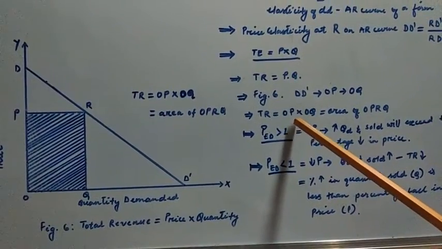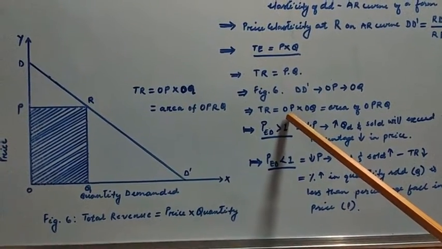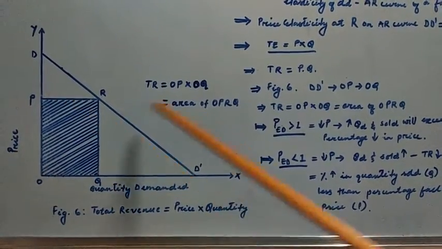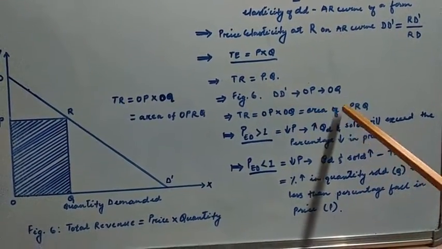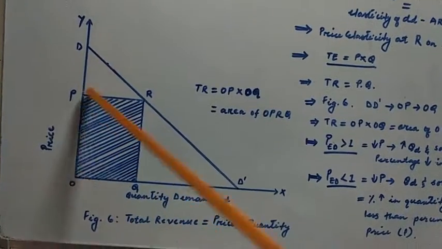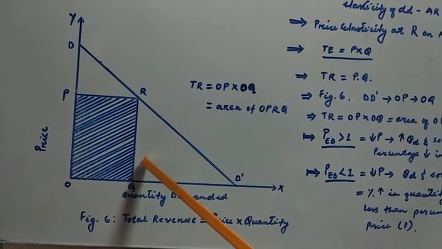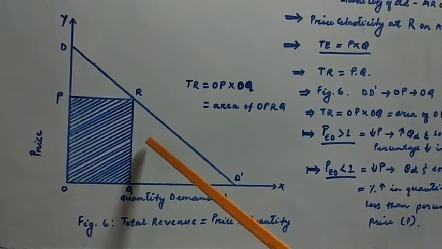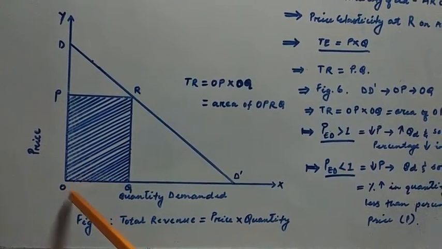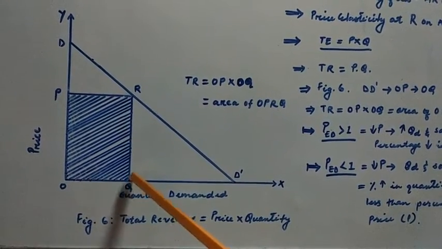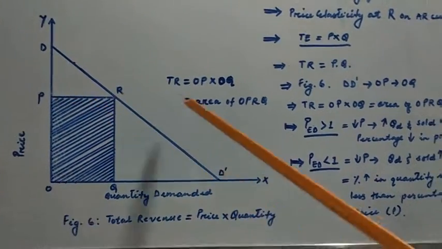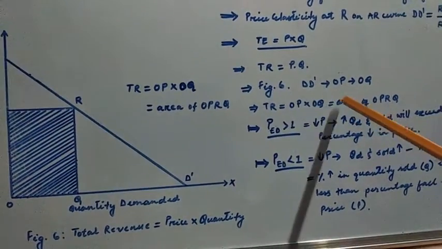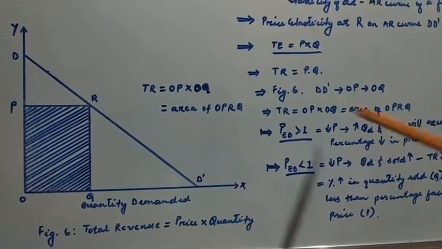So the total revenue earned by the firm in selling OQ units of output at OP price is the area of OPRQ. So OPRQ, the shaded portion, is the total revenue which the firm earned by selling OQ units of output at OP price. So total revenue is nothing but price into quantity, and the area of OPRQ is the total revenue.